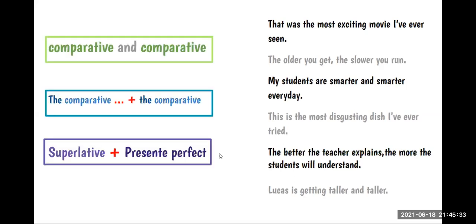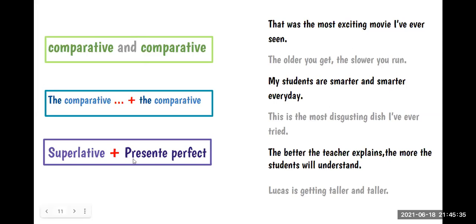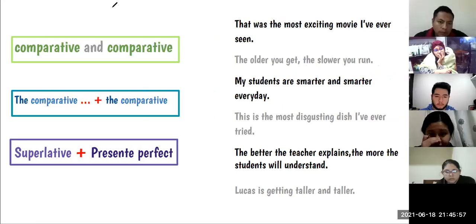Okay? Here we have the three structures that we are going to use. For example, in the first one, we have comparative and comparative. Okay, do you remember how do we form the comparatives? What is the essential part of a comparative? ¿Qué es lo más importante de un comparativo?